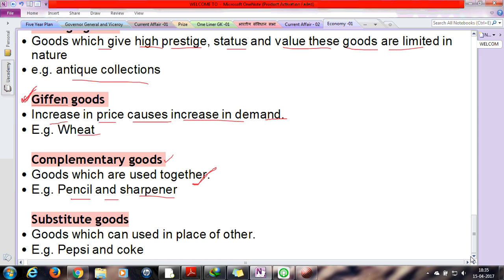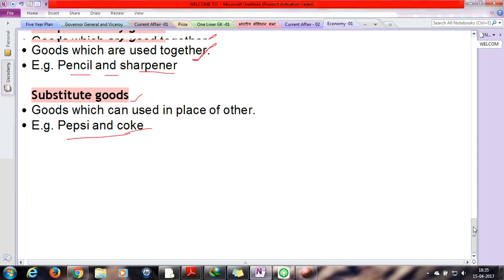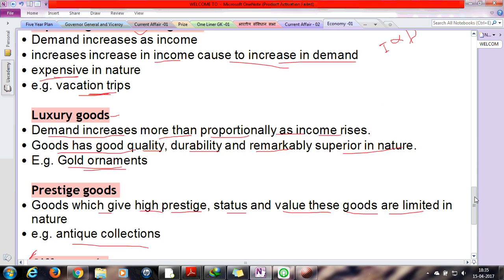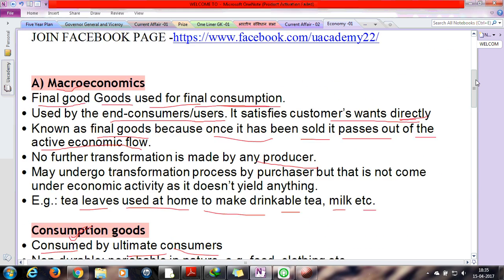Yes, Pepsi and Coke, very simple. Pepsi, Coke, Dew, Mirinda, these can be substitute goods which can be used by the consumer according to their preference. So these are some types of goods which come under microeconomics.